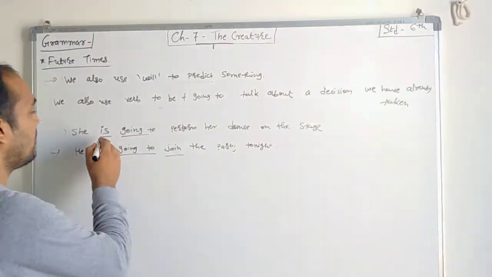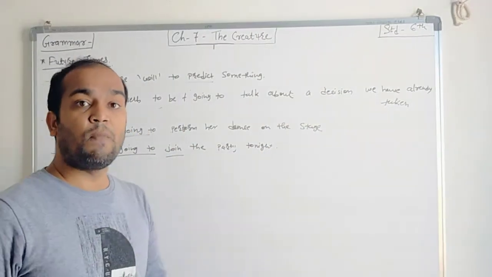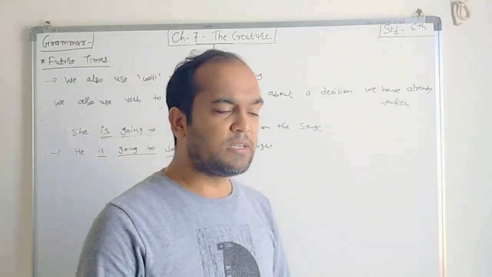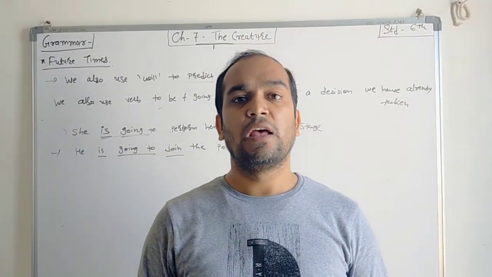So see there, she has already decided that I will perform my dance on the stage, and that's why we are using this thing. So students, this is your future tense.